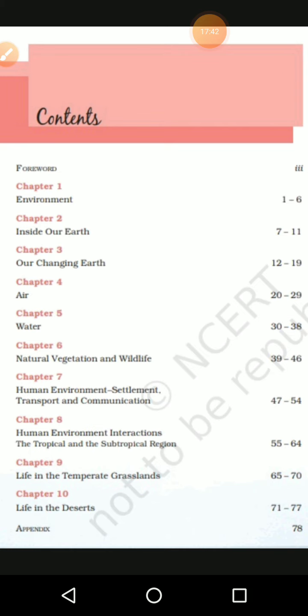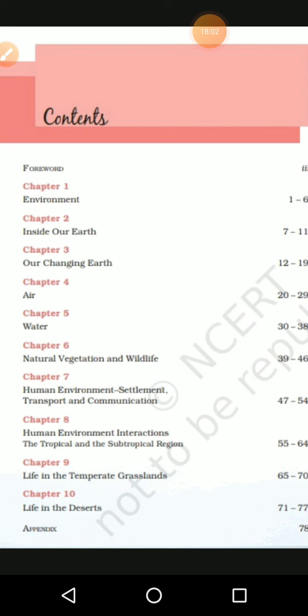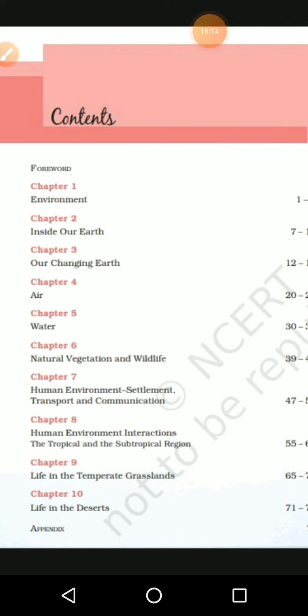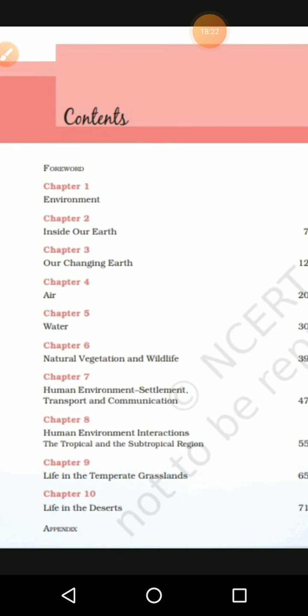Then we studied about wind, different types of wind, how it is helping the nature. And then air, when we studied about structure of the atmosphere, then composition of the atmosphere, like that things. Then water, we studied about the different rivers, the oceans, then movements of the water, like the tides, waves, like that things we studied. Then natural vegetation and wildlife, in that naturally what is there in India. At the same time we made a comparative study with other countries also. Then human environment, in that we studied about settlement, transportation, communication. This lesson only I said, again you are going to study details in 10th standard.